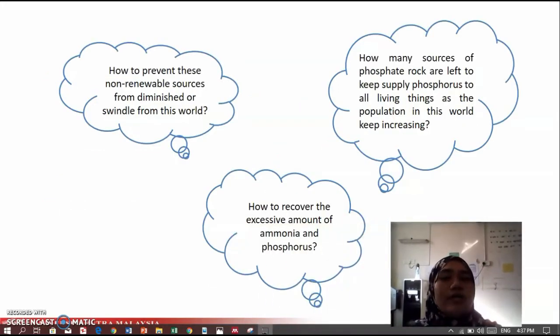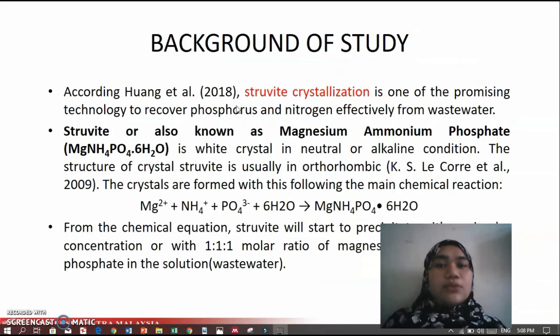So how are we going to solve the problem? How are we going to prevent this from occurring, how are we going to prevent the non-renewable sources from diminishing or withering from this world, and how to recover the excessive amount of ammonia and phosphorus from this water? So, according to Wang 2018, struvite crystallization is one of the promising technologies to recover phosphorus and nitrogen effectively from wastewater.